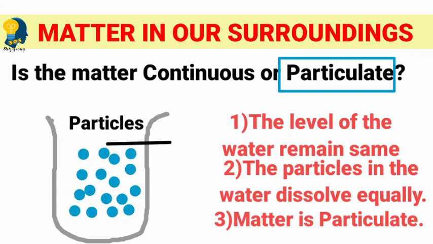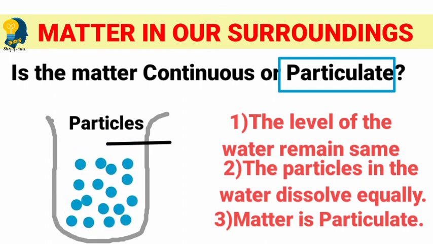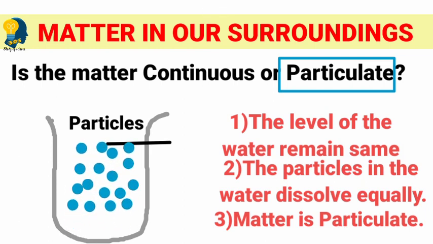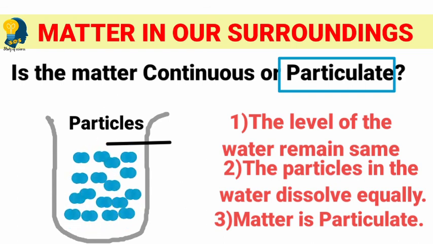And finally, one more thing we all have to understand: the particles which entered into the water cannot be seen through our naked eyes because they are very small in nature. They are very micro in nature. So to observe them, we need micro instruments. It cannot be observed through our naked eyes because the particle is very, very small. That is the reason they are able to easily occupy the space between the water molecules.